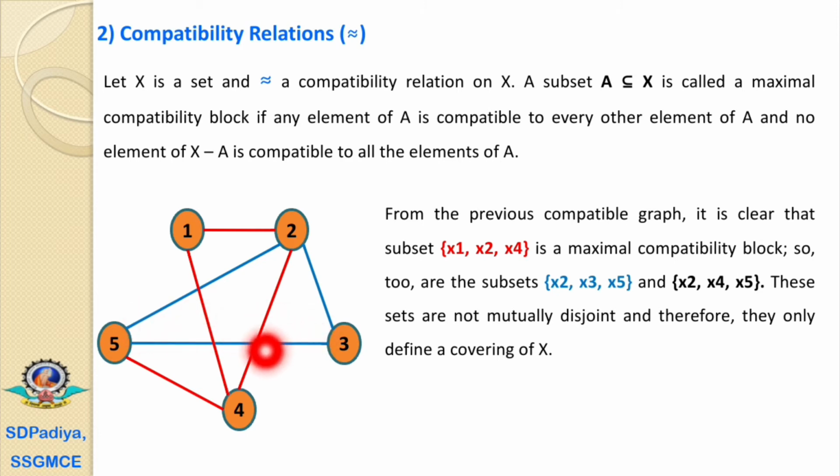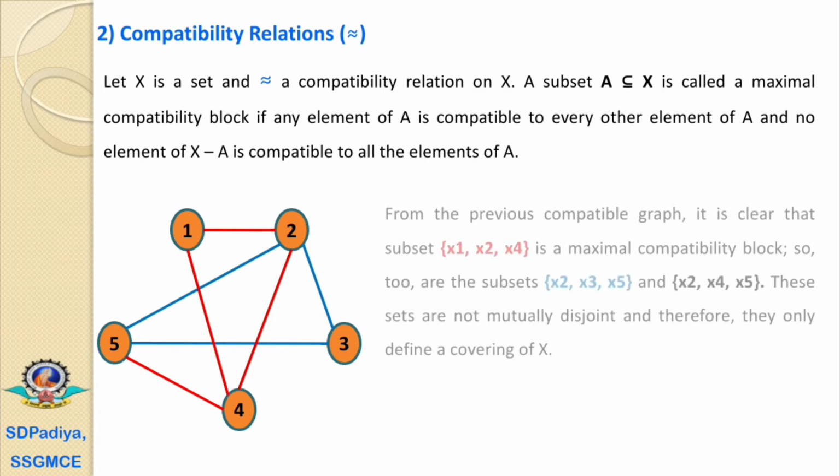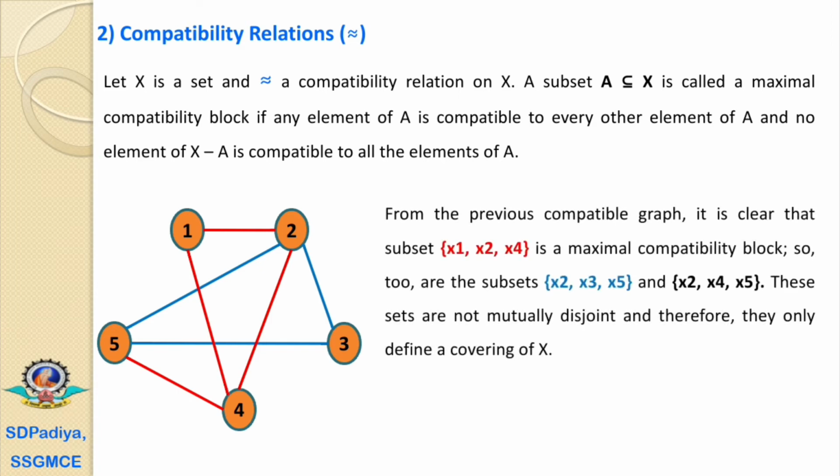Right? This element 4 is compatible with 2, it is compatible with 5, but it is not compatible with 3. That's why the second maximal compatibility block is the set of x2, x3, x5.